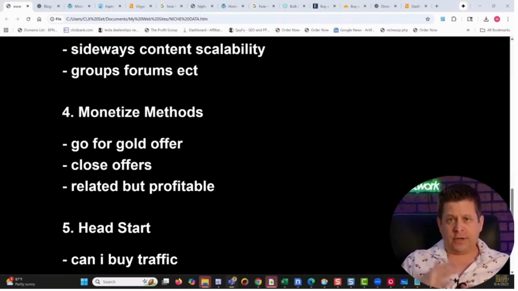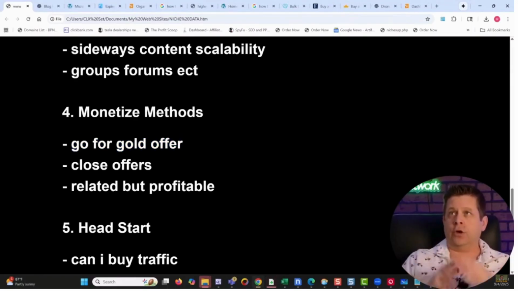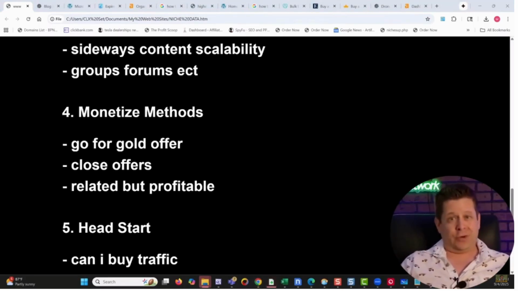That's where you want to look at your CPA stuff, and I'll show you how to do this with the tool in just a minute. So we're going to go for the gold offer. We're going to find the one that is closest to perfection as possible. If you have the drone fishing site, well, the drone is going to be the big one. That's what they want. They want the drone so they can go fishing. If I could sell them something as close to what they're looking for as possible, that would be the best.